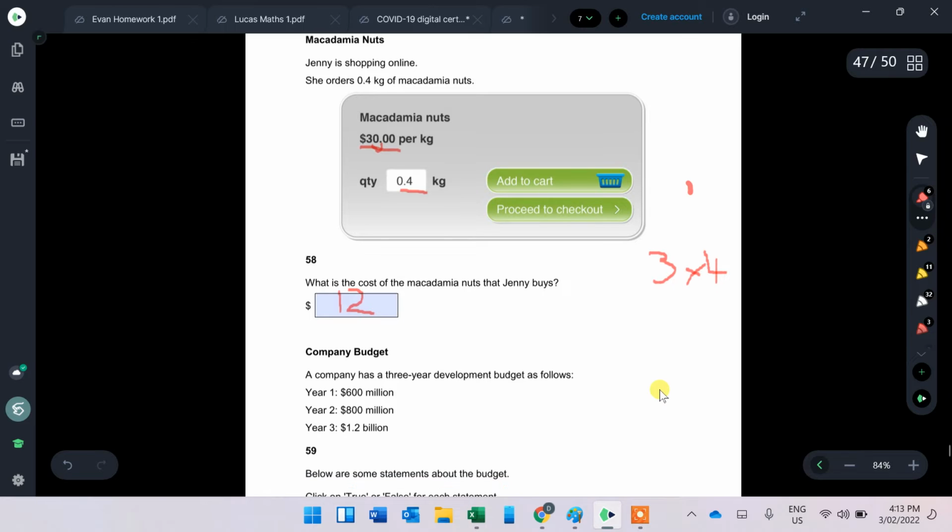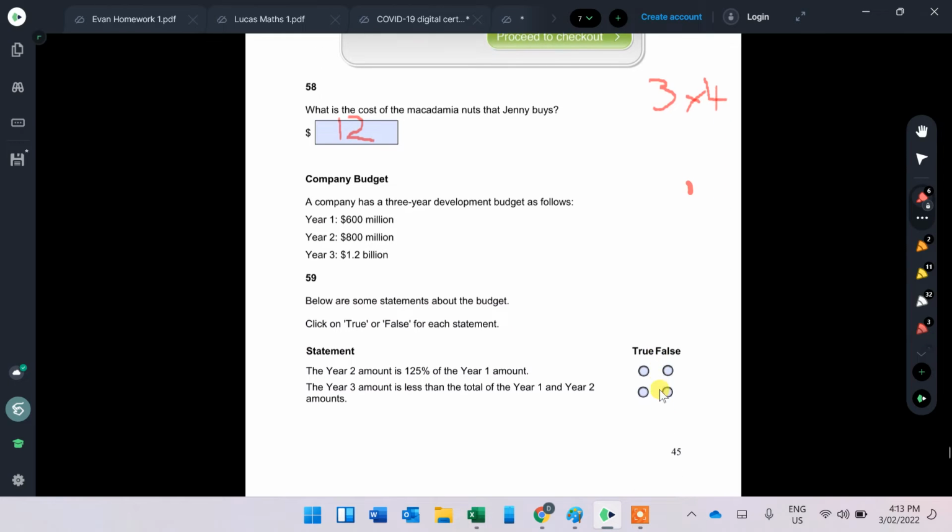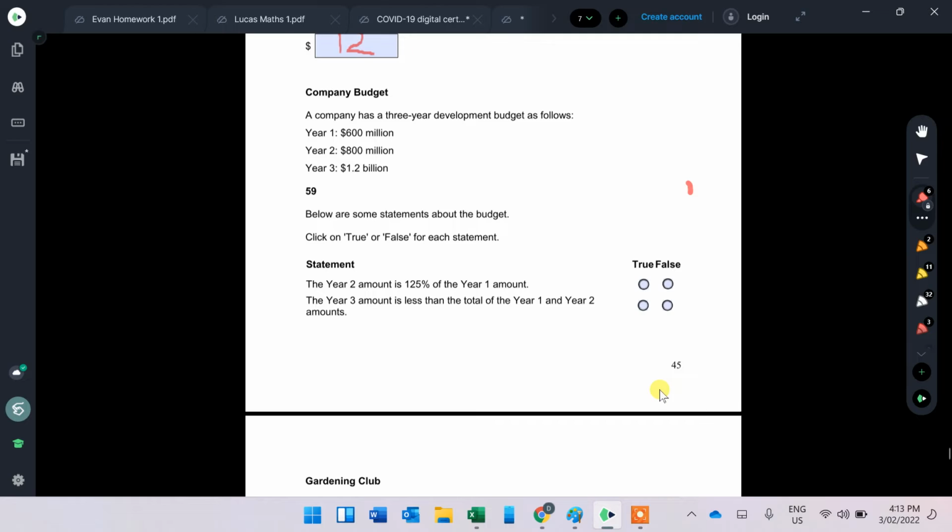Okay. Next one. Company budget, 3-year development plan as follows: 600 million, 800 million, 1.2 billion. Some statements about the budget. The year 2 amount is 125% of the year 1 amount. 25% is a quarter. You should know, 25 out of 100. So it's just saying, is this second one the same as the first one, plus if you add a quarter?